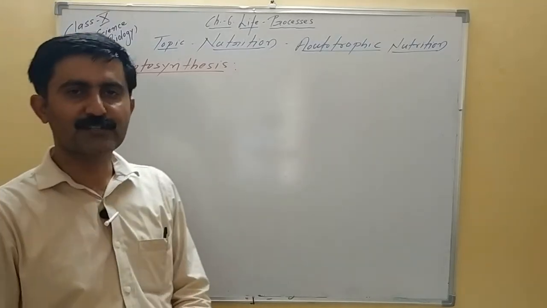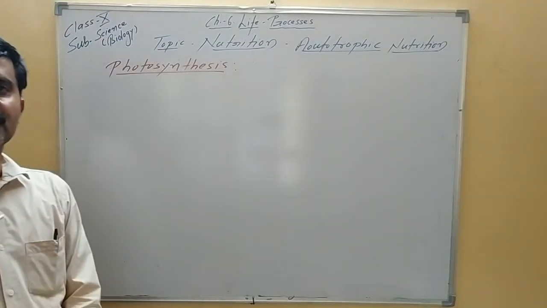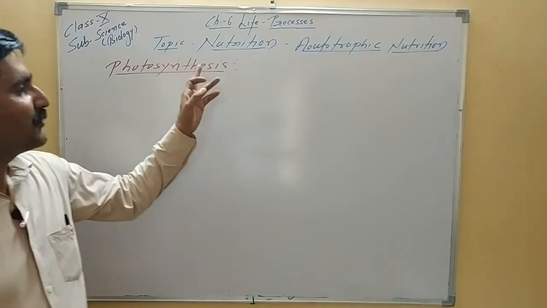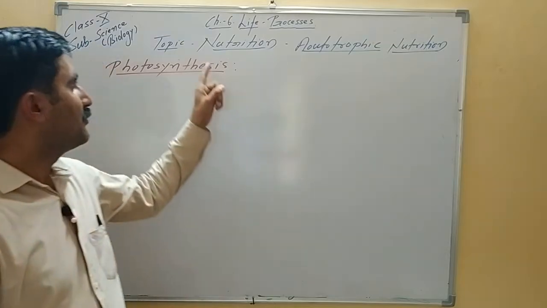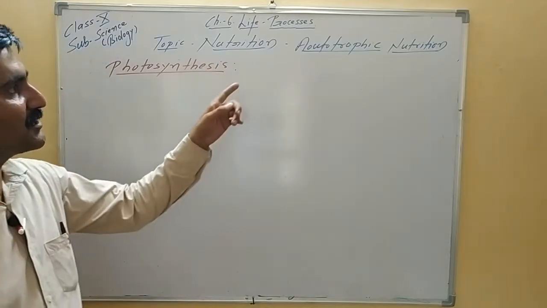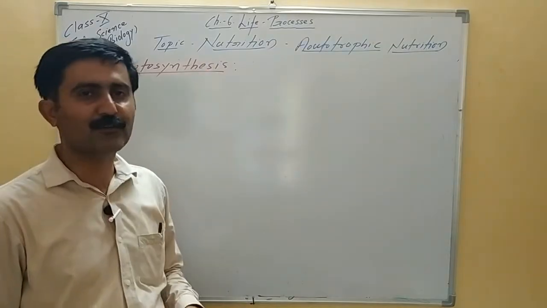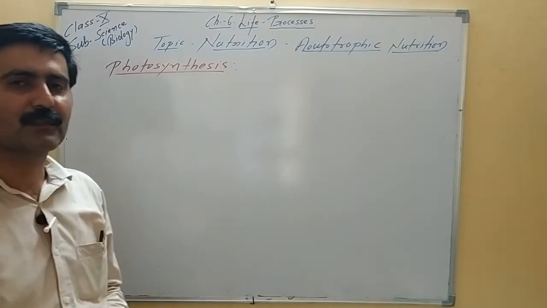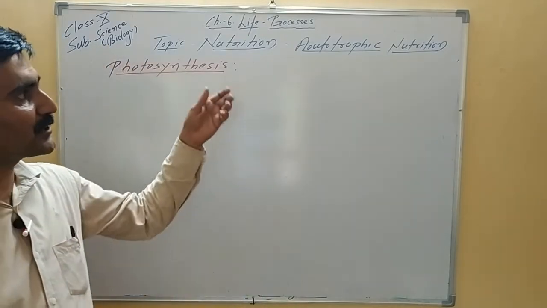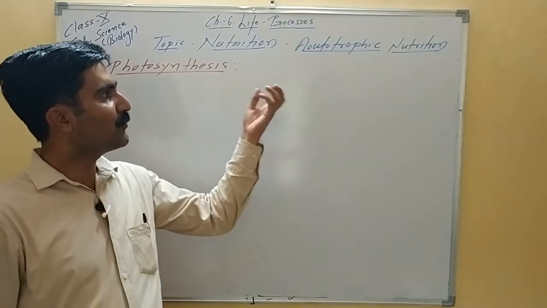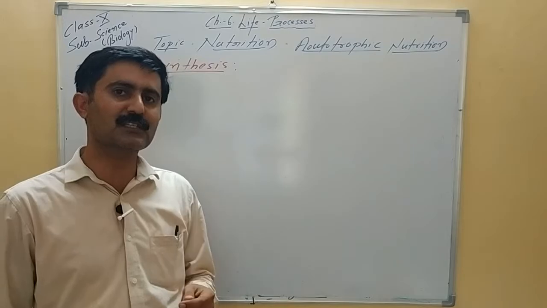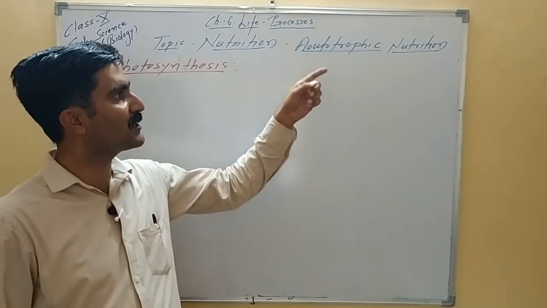Yes, hello students. So in continuation of the previous video, we talked about meaning of nutrition. We discussed autotrophic and heterotrophic nutrition. So as you know, in case of autotrophic nutrition, organisms prepare their own food. They obtain some inorganic substances from the environment, and using these inorganic substances they prepare their own food.